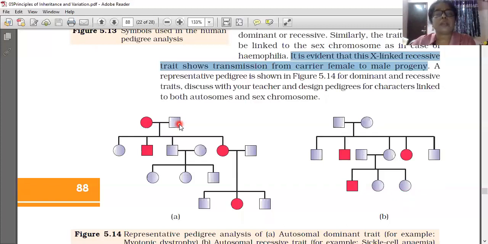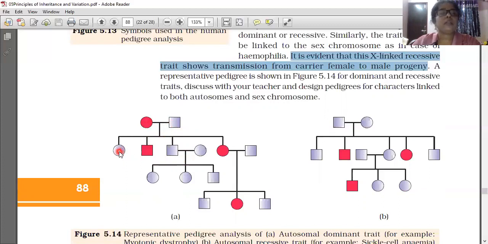Their marriage or mating is shown by this line, and how many offspring are forming? 1, 2, 3, 4 offspring are there. She is affected and he is unaffected. Mother and father, 4 offspring are there.